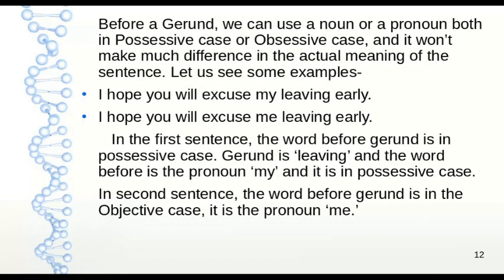I hope you will excuse my leaving early. In this sentence, leaving is the gerund, and before leaving we have used my, which is a pronoun in the possessive case. I hope you will excuse me leaving early. In this sentence, me is a pronoun in the objective case and it is being used before leaving, which is a gerund. Now both of these sentences mean the same thing.